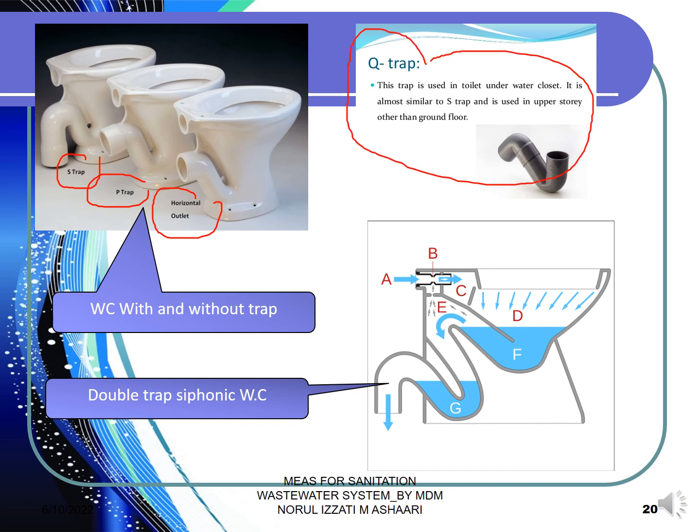The Q trap that is normally installed in toilet underwater closet, almost similar to S trap, and this is normally used in the upper story rather than the ground floor level. Okay, due to the flow and due to the specific reason.